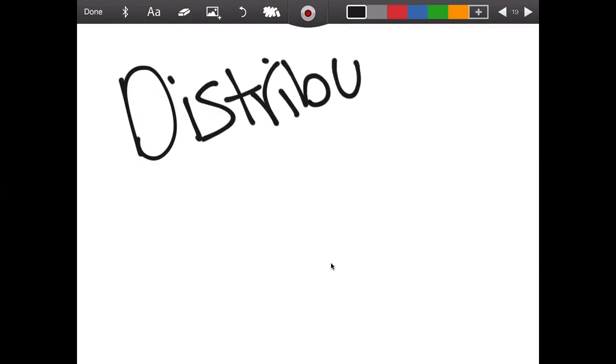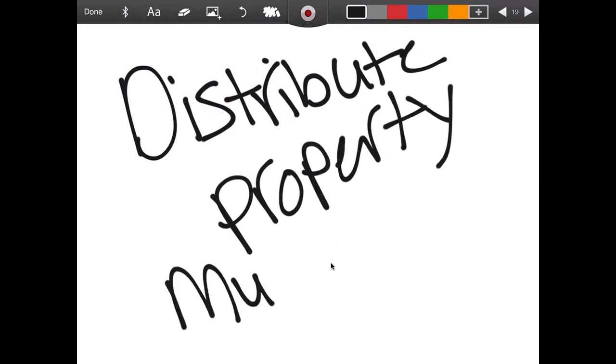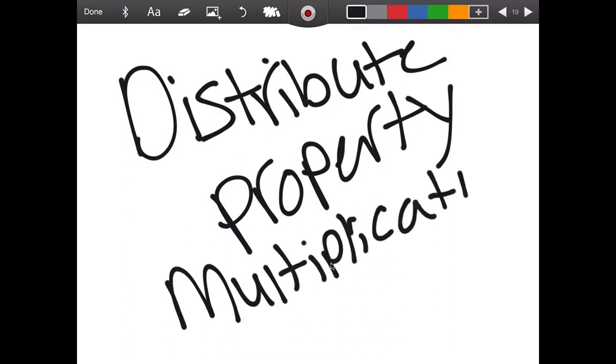Okay, so now we're going to look at the distributive property, which talks about multiplication. How can we simplify our expressions when talking about multiplication? All right, just really quickly, multiplication we know